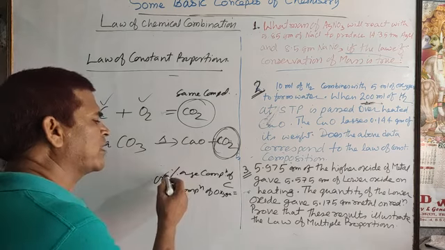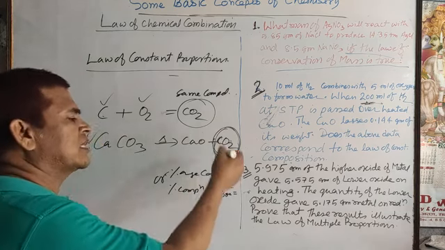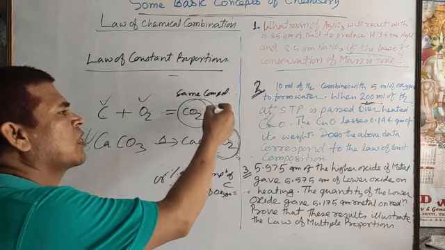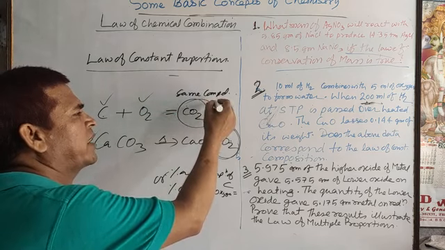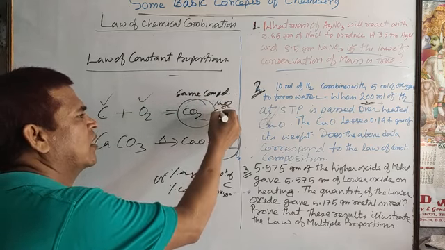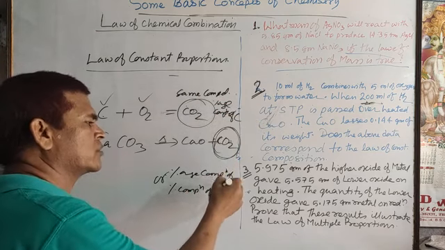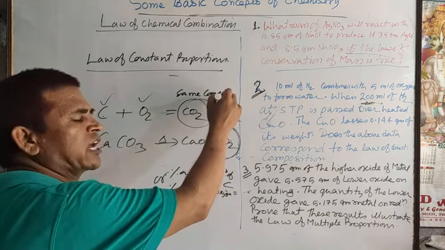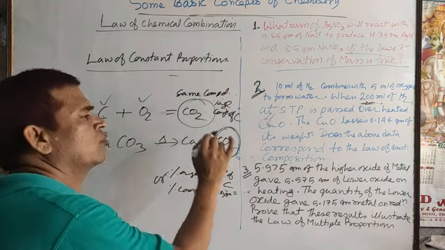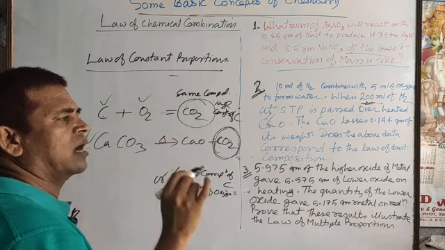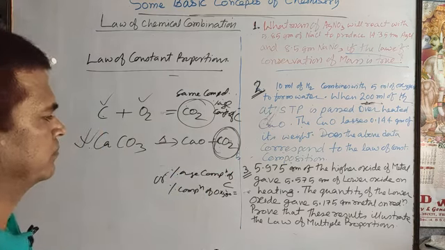So, either you find the percentage composition of any constituent element, say carbon. Here also, according to the provided data, you find the percentage composition of carbon. If the percentage composition of carbon in this experimental data and the second experiment's data comes out the same, then you can say the given data are in agreement with the law of constant proportion.